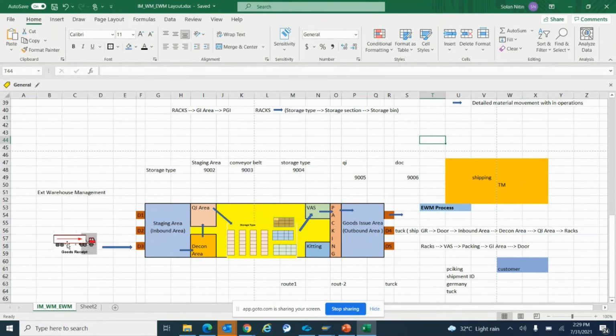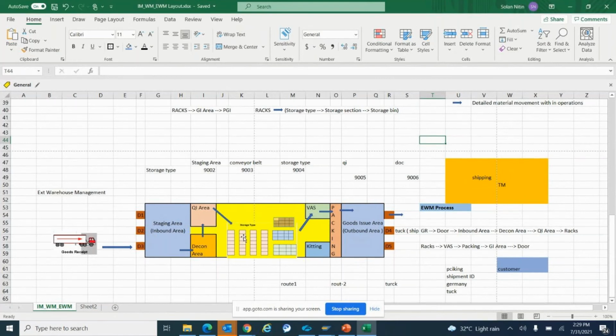You do a good receipt. You bring the material from the door. It should come to the staging area, then deconsolidation area, then quality inspection. This is one material. The second material will directly come to the staging area and directly be stored in the storage type. The third material should come to the staging area and go to quality inspection, but not the deconsolidation section, because it comes in single pallets only. So it comes to the quality inspection area and then is stored into the storage type.